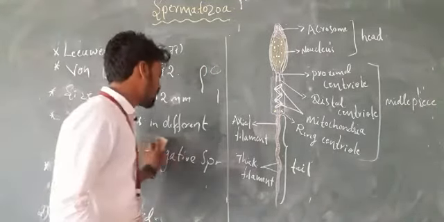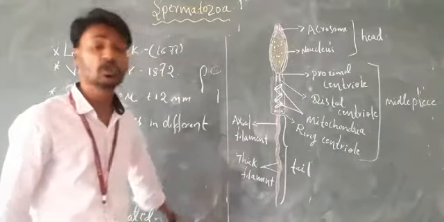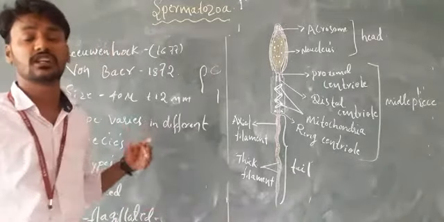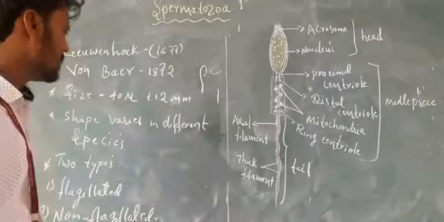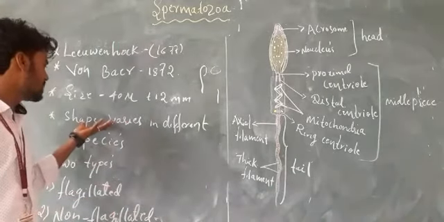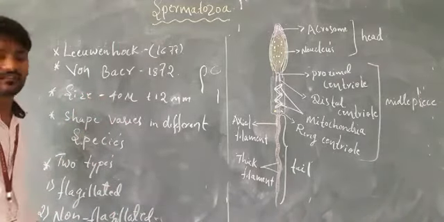Okay, these are the sperms. An example of conjugated sperms is the molluscans. There are different shapes and different sizes in sperms.